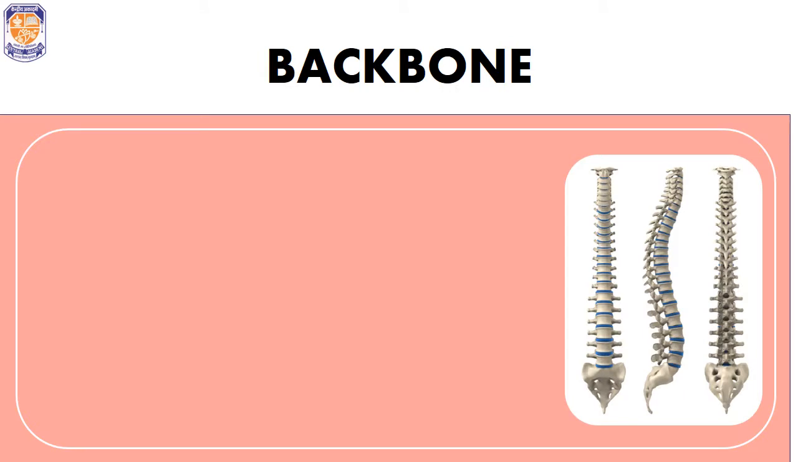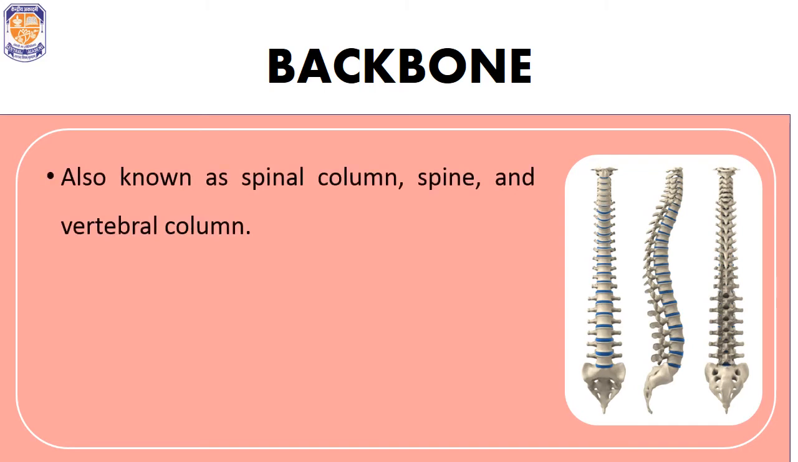Moving on to the next component of our skeletal system, that is the backbone. Our backbone is attached to the base of the skull and it runs along the back of our body. It is also known by various other names such as spinal column, spine and vertebral column. The entire backbone is not made up of one single bone, but it is made up of multiple bones, which are known as vertebrae. So we have 33 individual vertebrae which combine to make one long backbone.